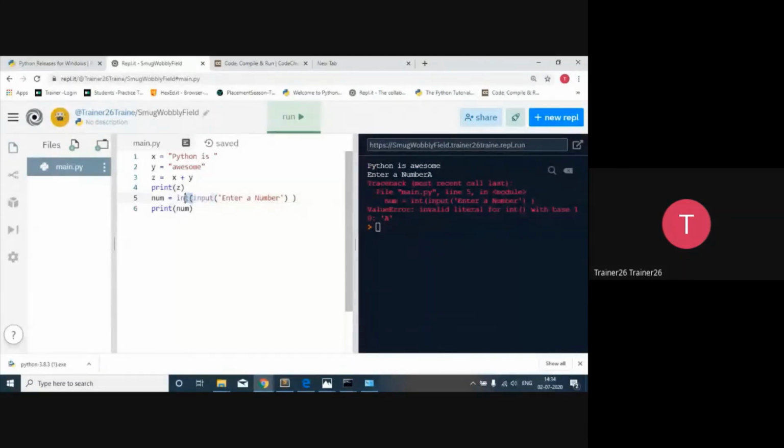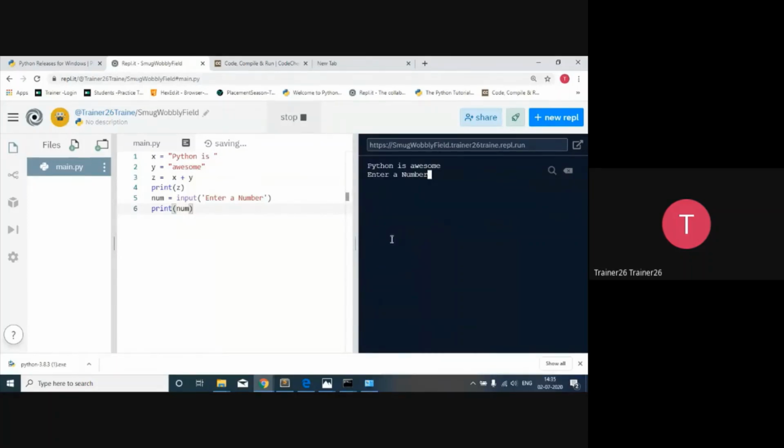So this is the main problem over here. So when you typecast, that is the fundamental thing. But if I remove the typecasting from here and try to run it, and if I say A, now as per the input of the user, that variable is going to get set. And this is the dangerous thing in Python: when you are taking an input and the user does not give it according to your expectation, it's going to take it anyway.